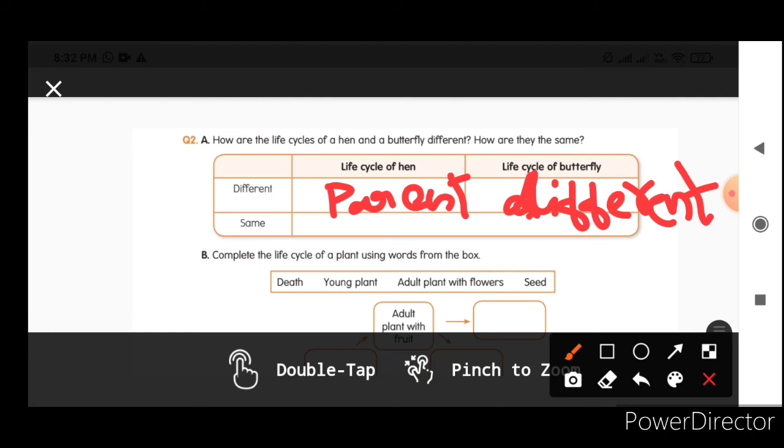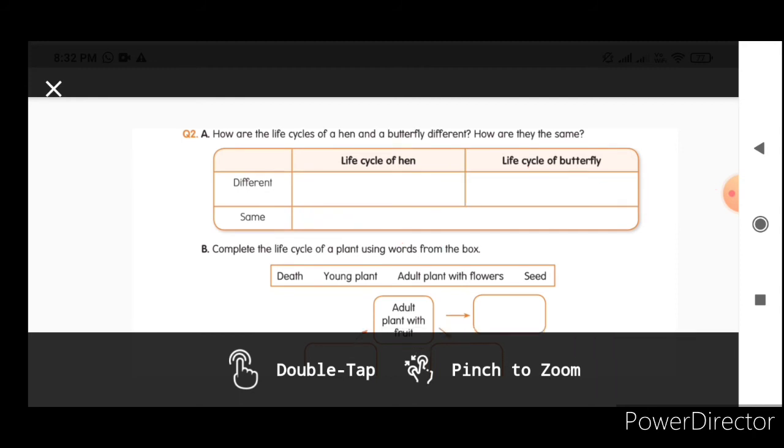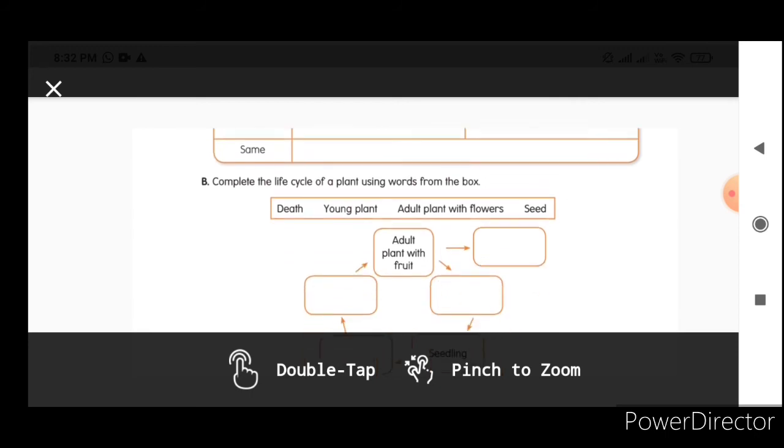They take birth, then they grow, and then they die. So these are the common things in the life cycle of hen and butterfly. If you know more than this, you can write those points on your own.